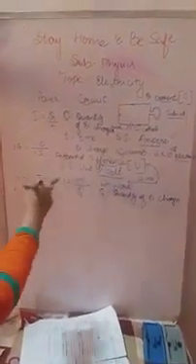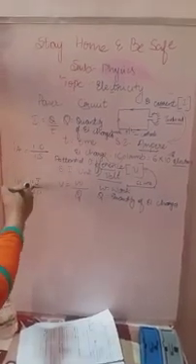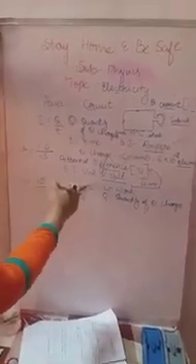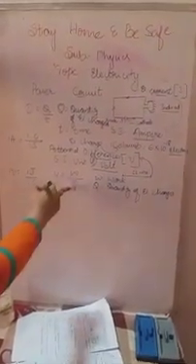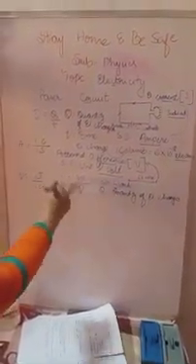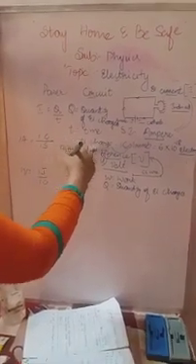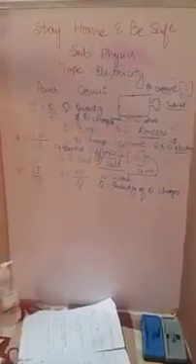Here W we have to take as work only. I think you know that the SI unit of work is joule, right? And the SI unit of quantity of electrical charges, I told you already, is coulomb.